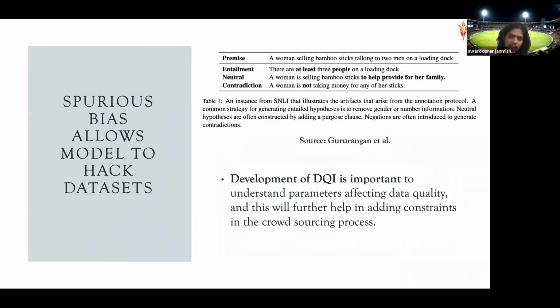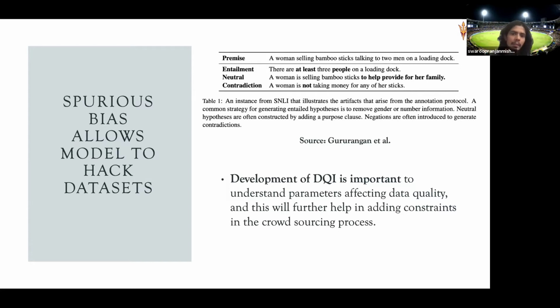Now, why is this important at this point in time? Because of this thing called spurious bias. Spurious bias stands for unintended correlation between input and output. There is a very interesting paper by Suchin Gururangan and the group, where they saw that these models are actually exploiting spurious bias instead of learning generalizable features.